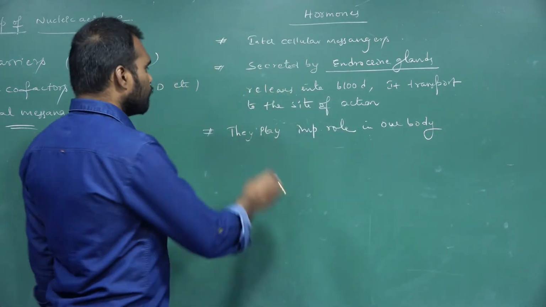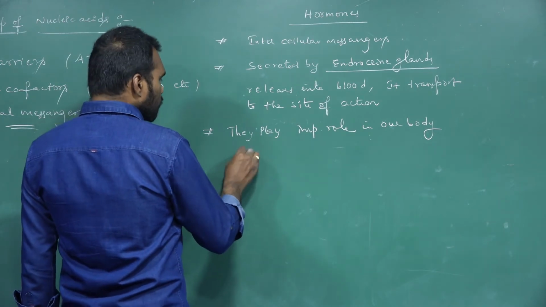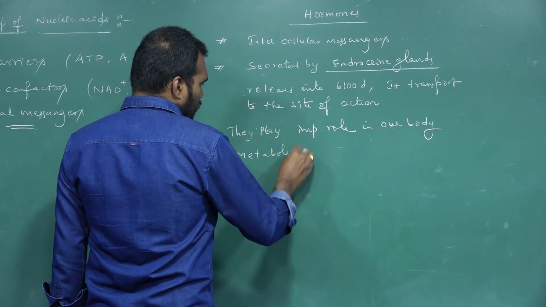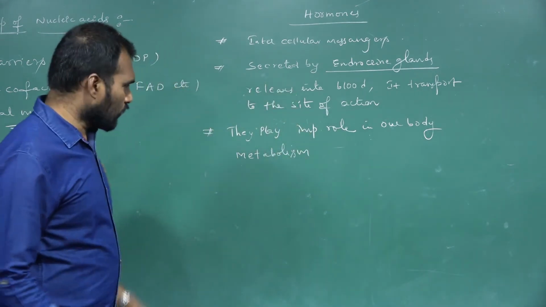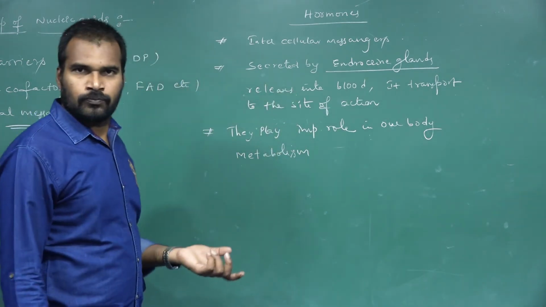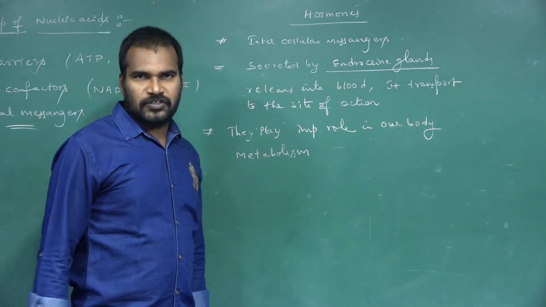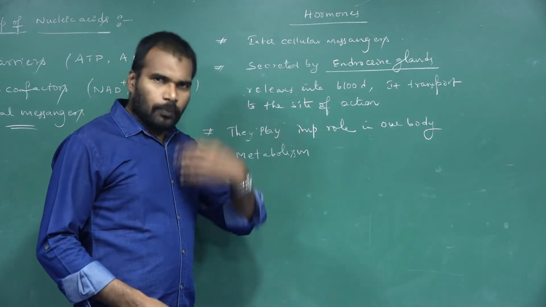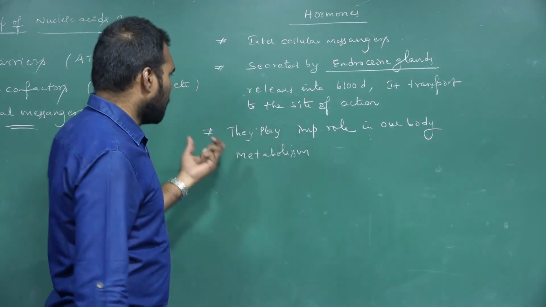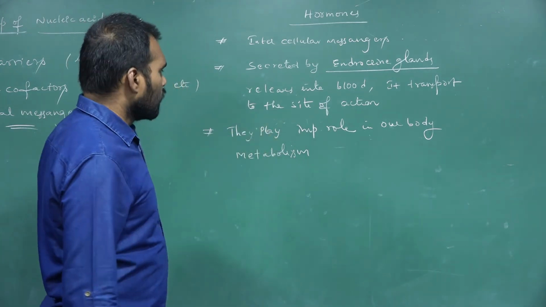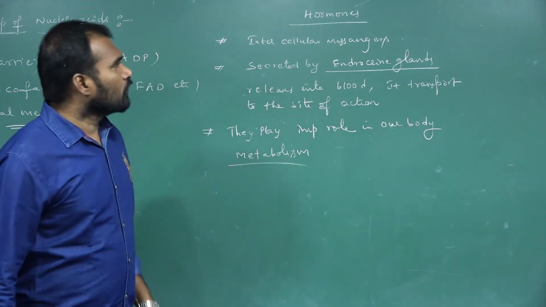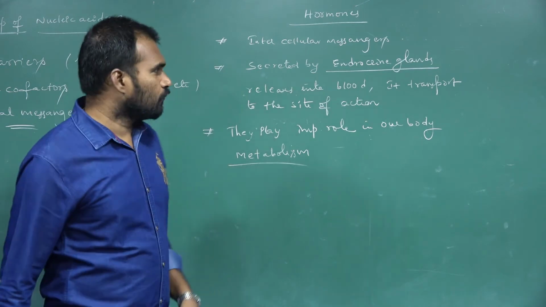That is what? Metabolism, like carbohydrate metabolism and protein metabolism, to control our body metabolism. They play an important role in our body, that is metabolism. Let us see the classification of hormones.